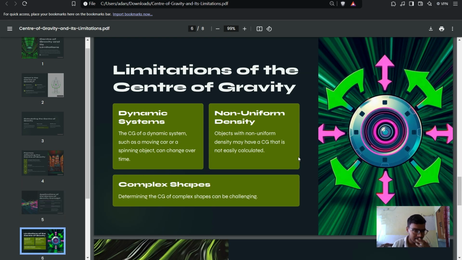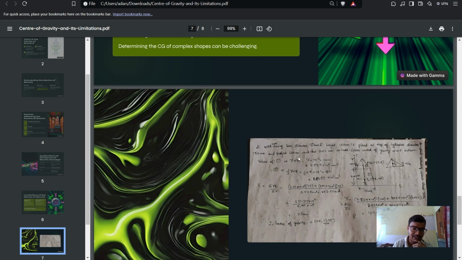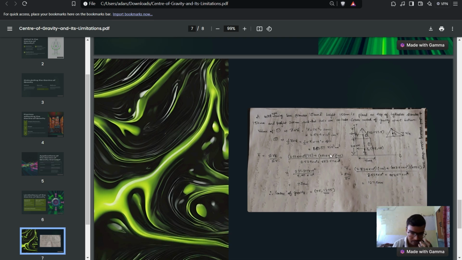Limitations of center of gravity. In a dynamic system, such as a moving car or a spinning object, the center of gravity can change over time. If an object consists of non uniform density, its center of gravity cannot be easily calculated. And for complex shapes, it's a headache to find the center of gravity. And here we come to the questions.